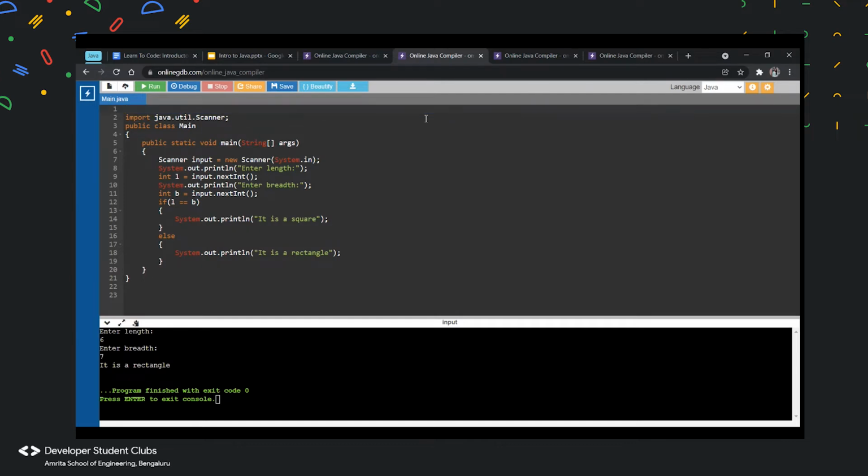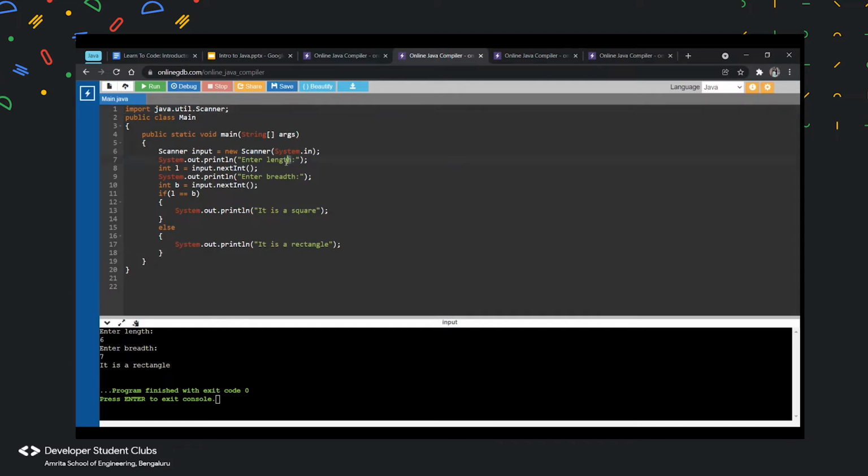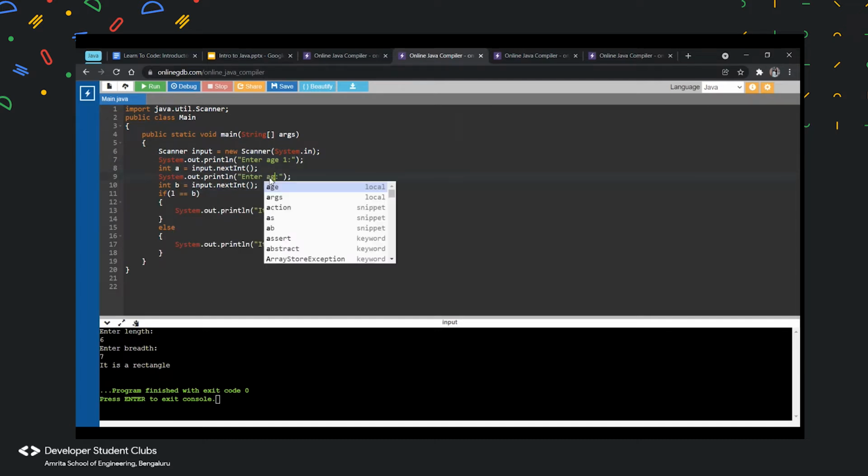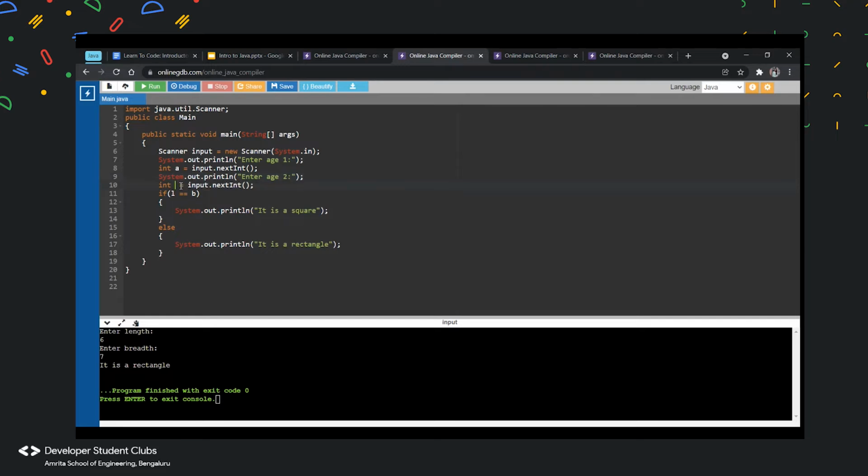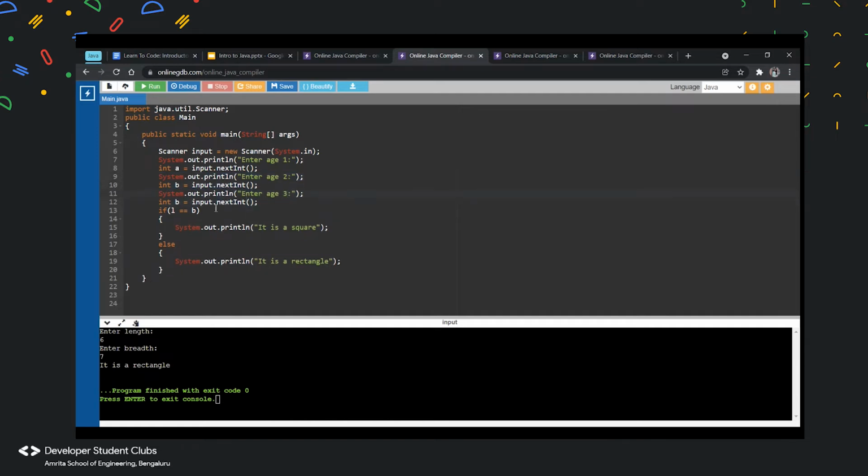So what I'll do is enter age 1, I'll put this as A, and then enter age 2, I'll put this as B, and then another one saying enter age 3, and I'll put this as C. Does anyone have any idea? What we're going to do over here is basically compare all these 3 ages. Do you have any idea on how to do that, using the operators that I said?